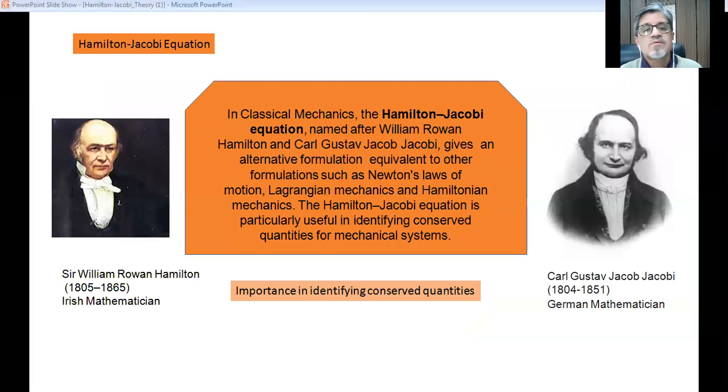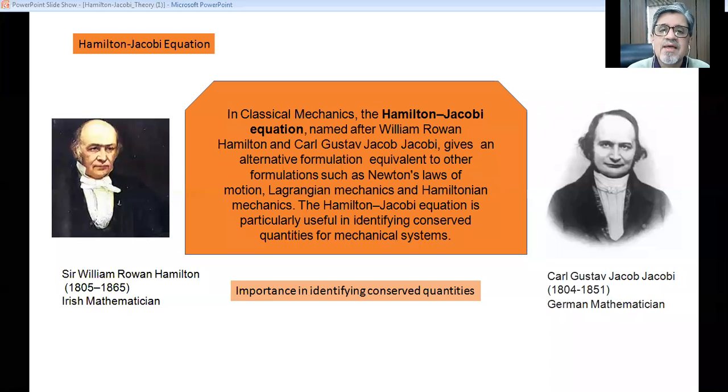Now, in this Hamilton-Jacobi theory, we are going to discuss the Hamilton-Jacobi equation. There are two photographs of two scientists or mathematicians. They have contributed in developing this particular theory. Sir William Rowan Hamilton, Irish mathematician. We know him for his contribution in mathematics and physics. Another one is Carl Gustav Jacob Jacobi, German mathematician. And both of them have contributed in developing the theory of the Hamilton-Jacobi equation.